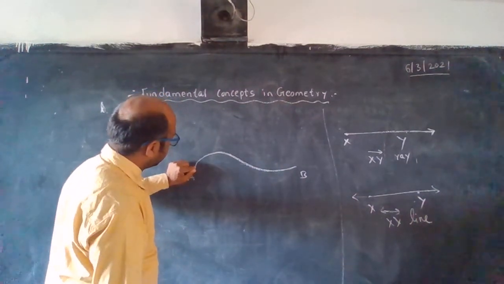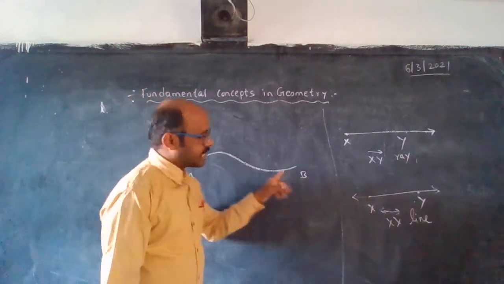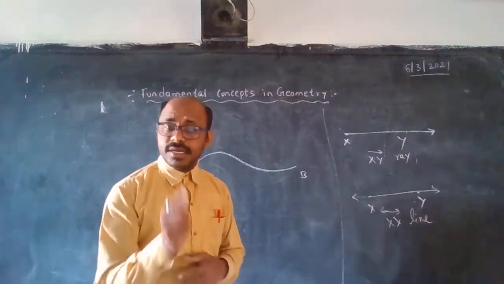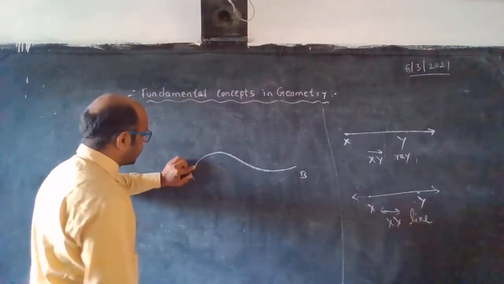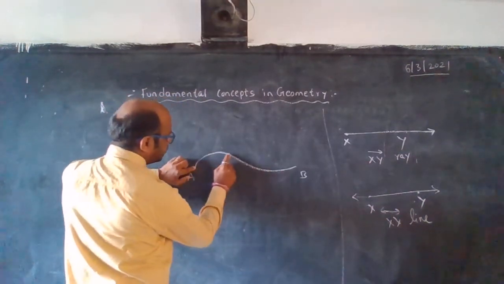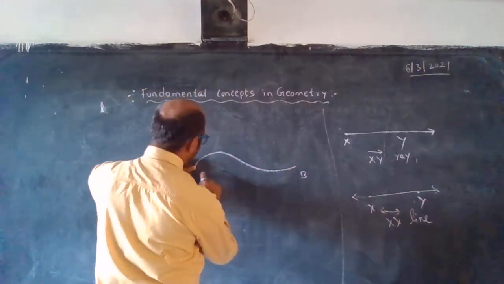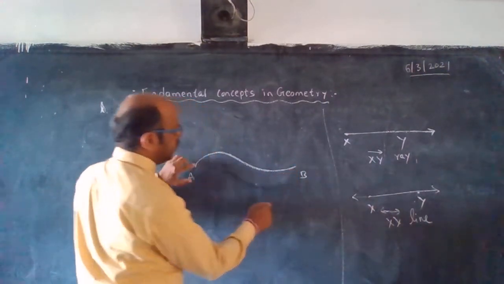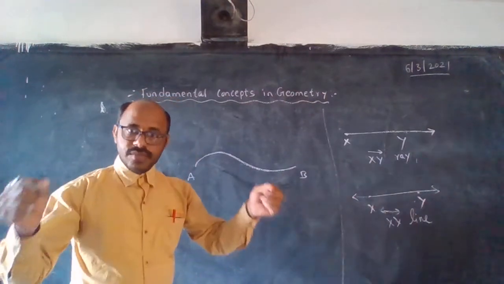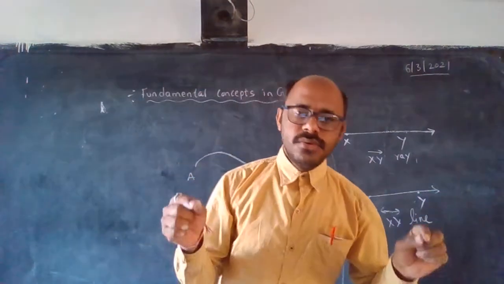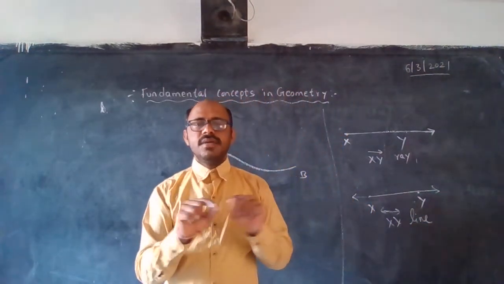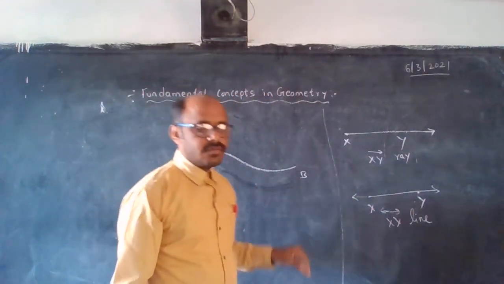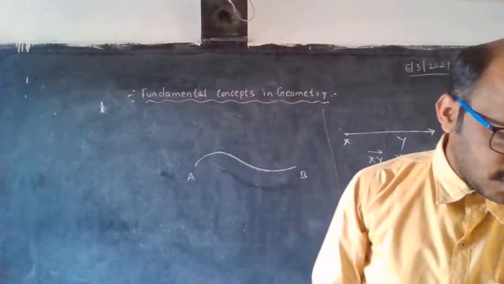Curved line means we can't measure it directly with a scale, and with a tape also we can't measure. Take one thread and first keep the thread at the first point. Then lay the thread along the line only. You will get some thread length. Afterwards, using a scale, we will find the length of the curved line. This is the way we have to find all the things.